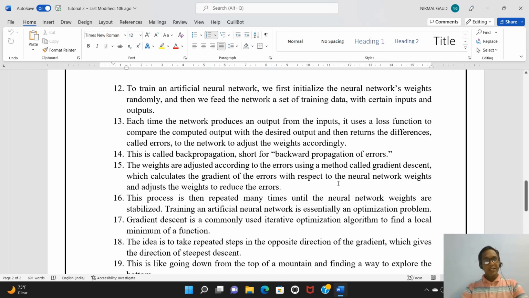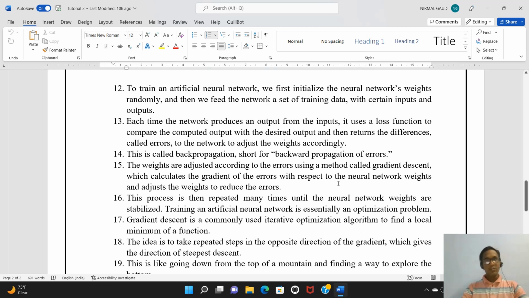And what is this gradient descent? As I have already defined, it calculates the gradient of the errors, the del function. It calculates the gradient of the errors with respect to what? With respect to the weights of the neural network, and then the weights are adjusted in order to reduce the errors.